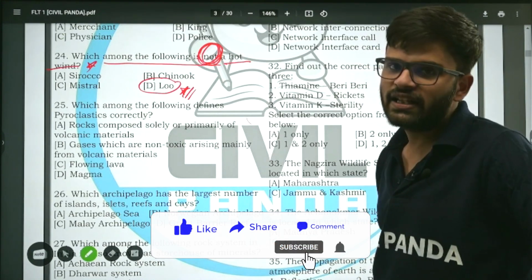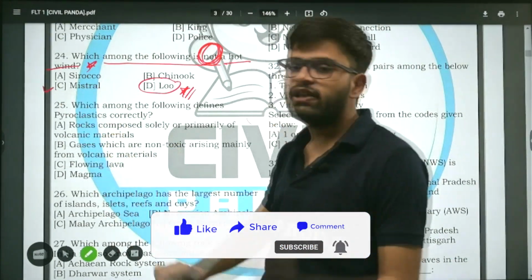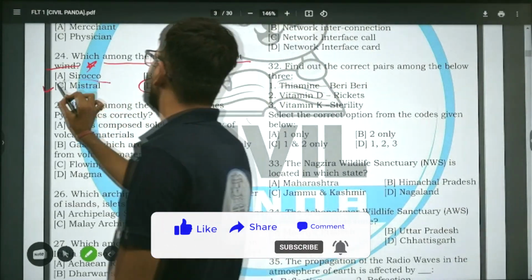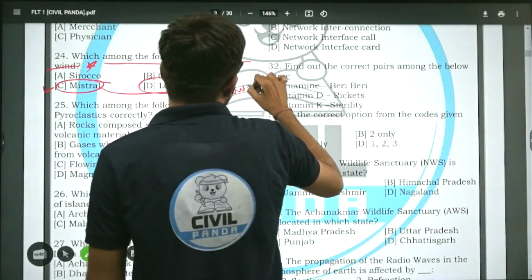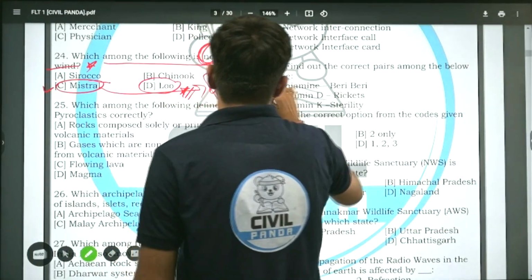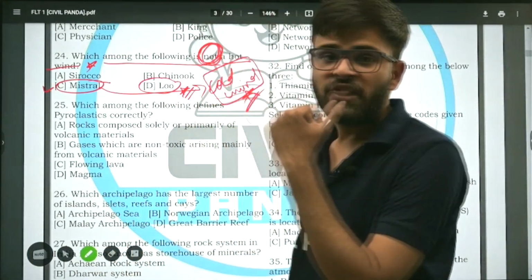Chinook, Sirocco, Mistral. The correct answer is Mistral. Mistral is not a hot wind. Mistral is a cold wind, which flows through the Mediterranean, in the Western Mediterranean.